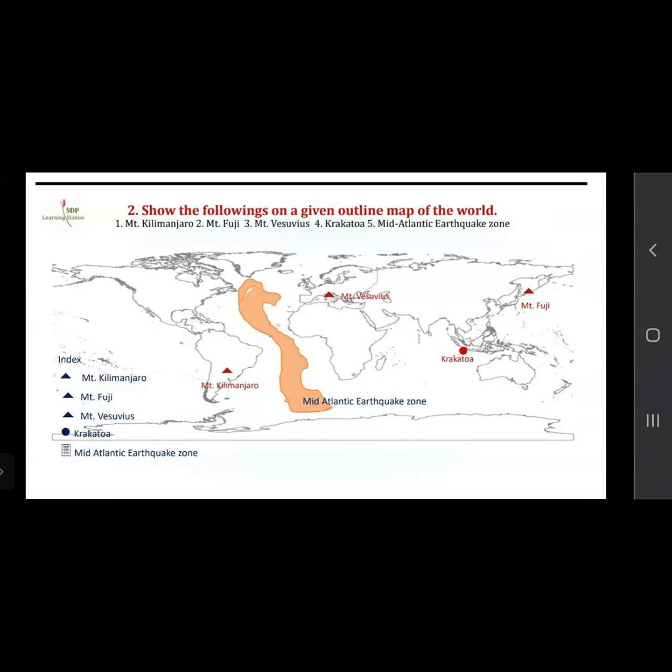Now you can see in the index, with a triangle shape, they are located. You can see Mount Kilimanjaro. So all are located: Mount Vesuvius, Mount Krakatoa, Mount Fuji, then the Mid-Atlantic Earthquake Zone is also shown over there. So you can complete this activity.